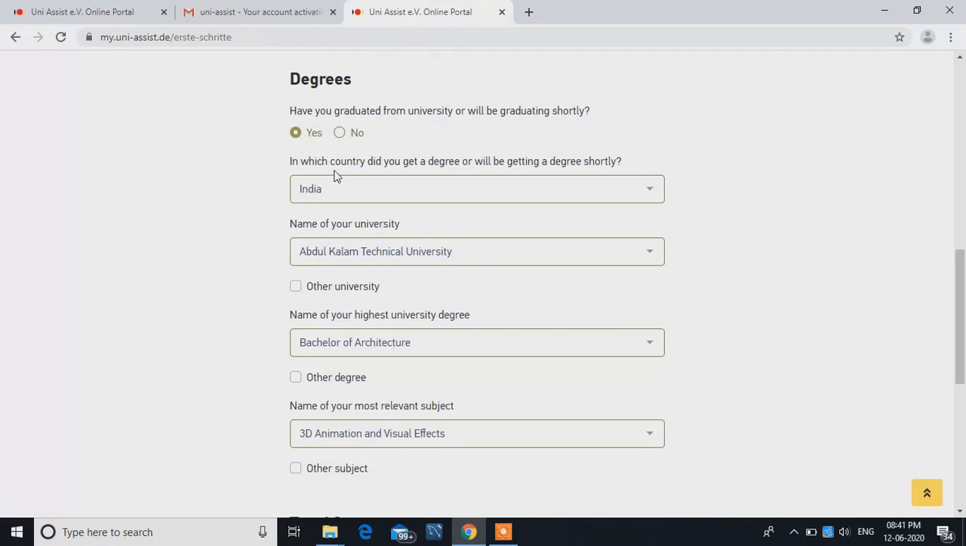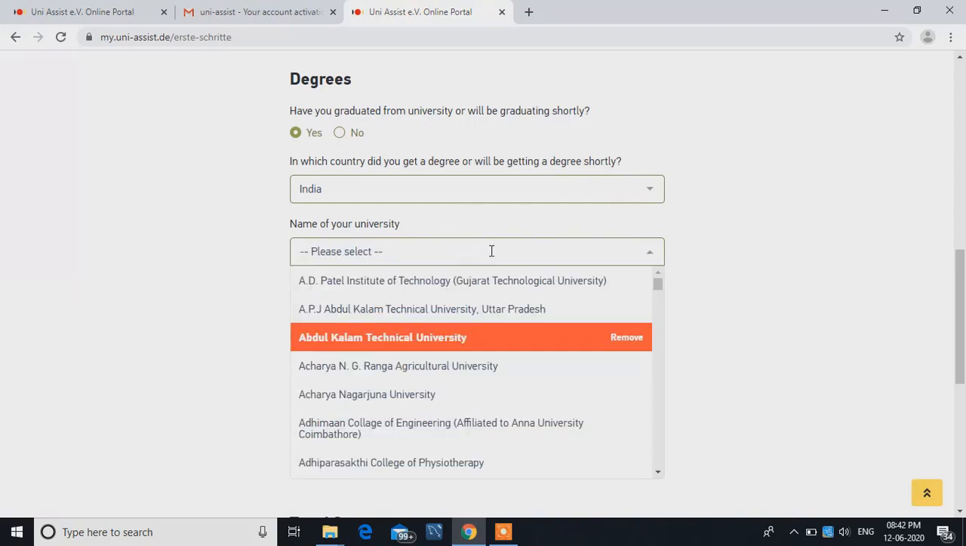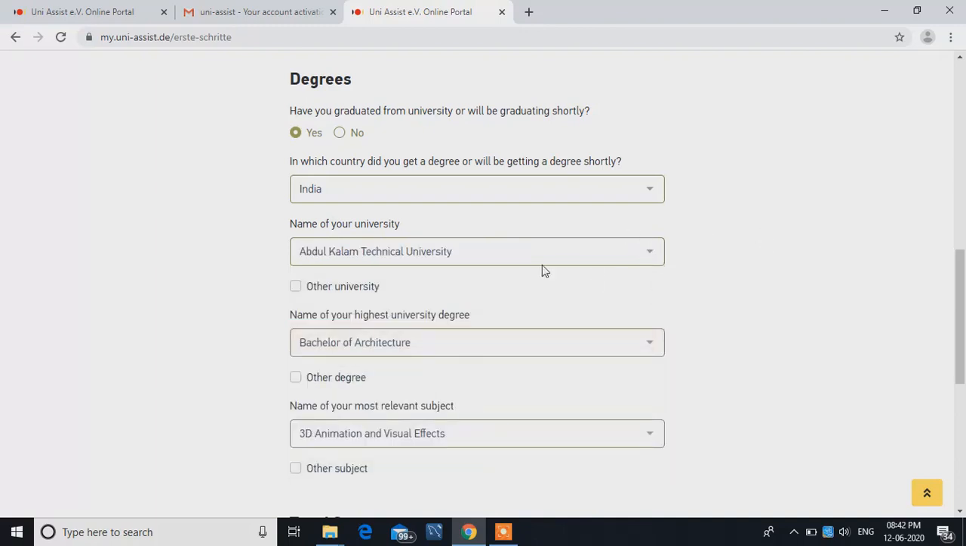So click on yes. After that, in which country will you get a degree or will be getting a degree shortly? India. Then below that, it's name of your university. Now I have selected just a random university from this, but you can search your university over here. If your university name is not given in this list, just click over here, other university.